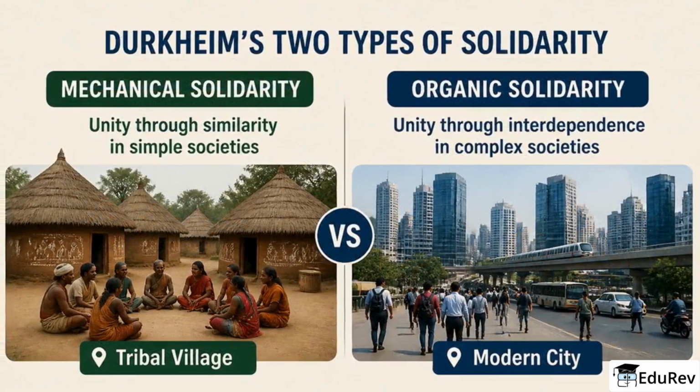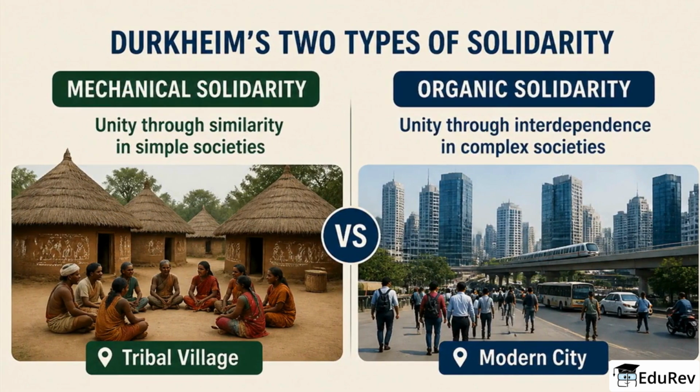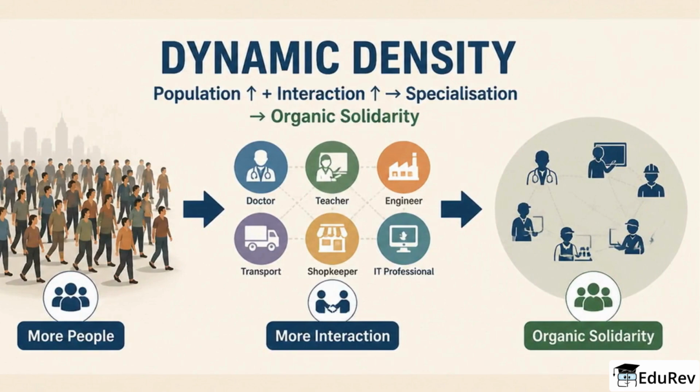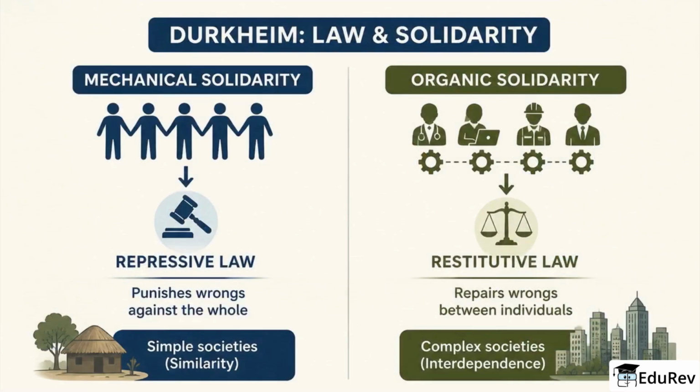For answers, define both terms and give one clear example each: a tribal village for mechanical solidarity and a modern city for organic solidarity. Dynamic density is his idea for why societies shift. Rising population and interaction increase specialization and make organic solidarity possible. Durkheim also links types of law to these solidarities: repressive law for mechanical societies and restitutive law for organic ones. Use this in comparative answers.